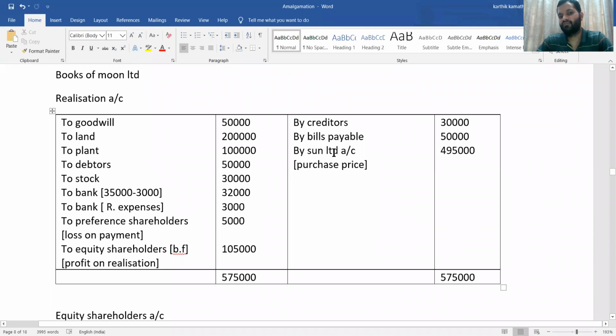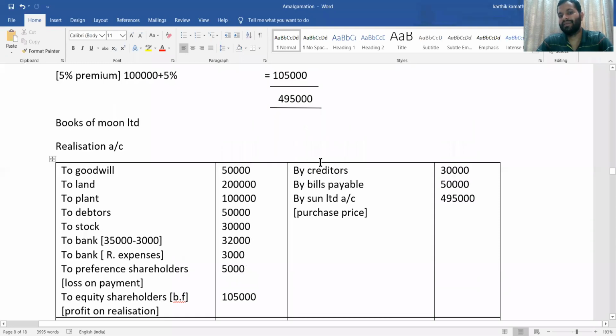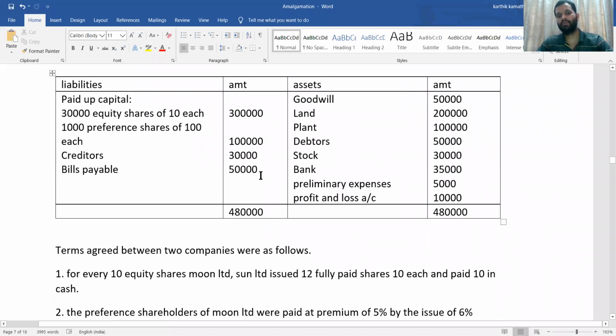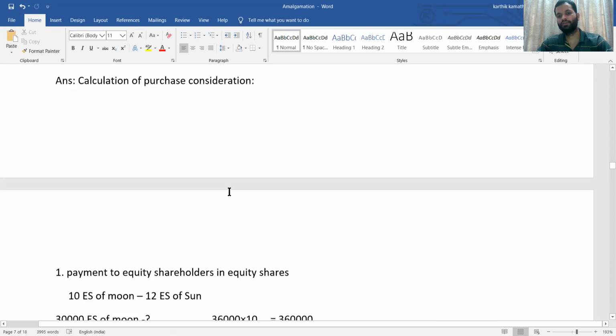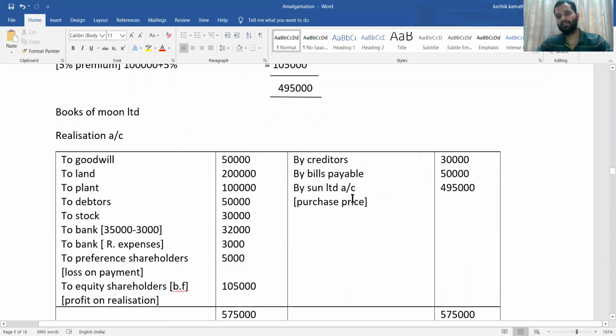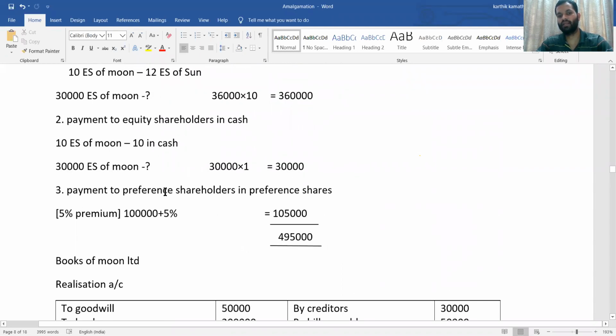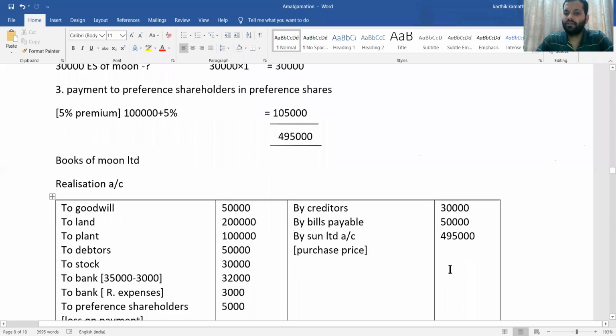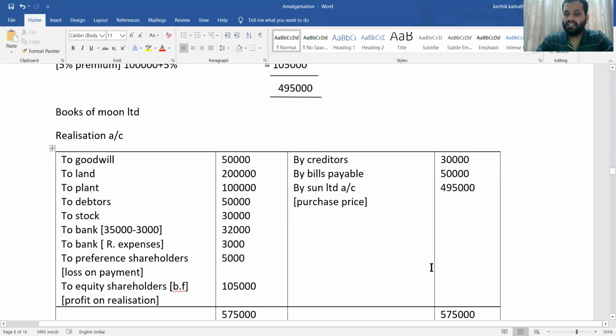Then credit side information: creditors and bills payable. Is there any other information? No. Creditors and bills payable 30,000 and 50,000. So you are going to write as it is, 30 and 50 bills payable. And purchase price, that is purchase consideration, already calculated in the working note. That is 3,60,000 plus 30 plus 1 lakh 5,000. So by Sun Limited, that is the purchasing company, 4,95,000 purchase consideration.